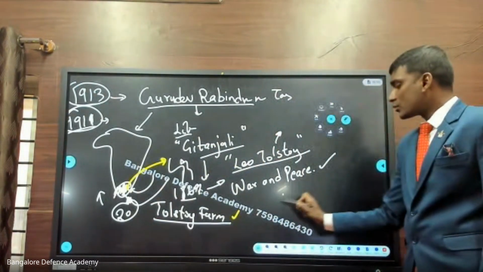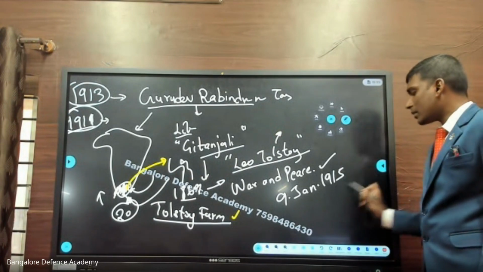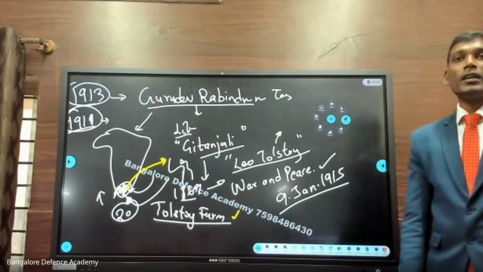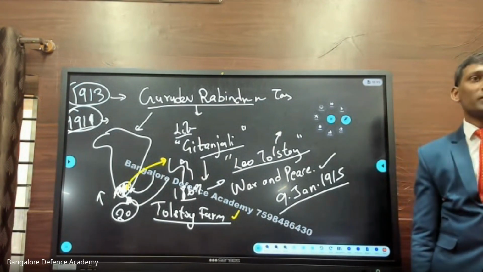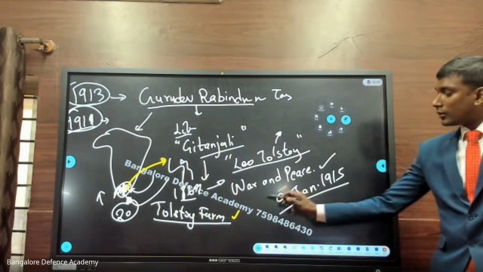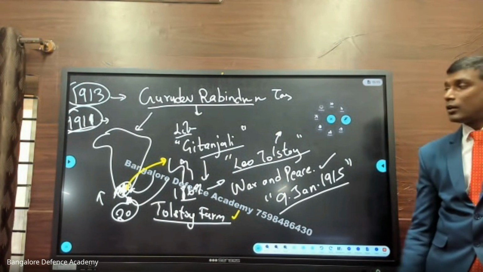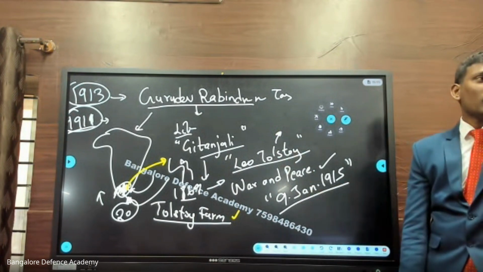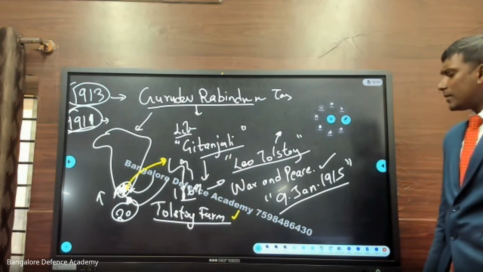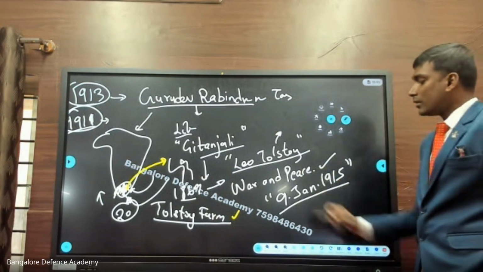The date when he comes to India is 9th of January 1915. Remember this date. Gandhiji comes back from South Africa to India, landing in Mumbai, and he got a rousing welcome.